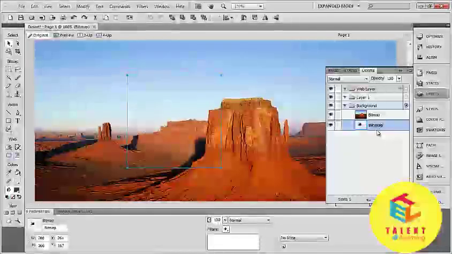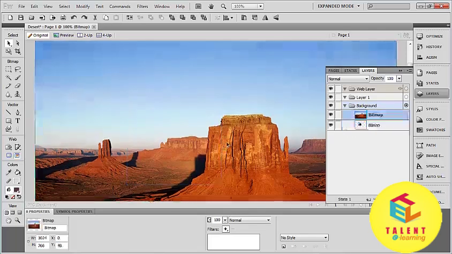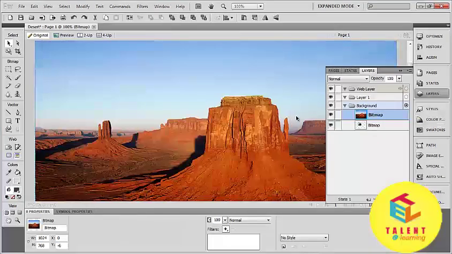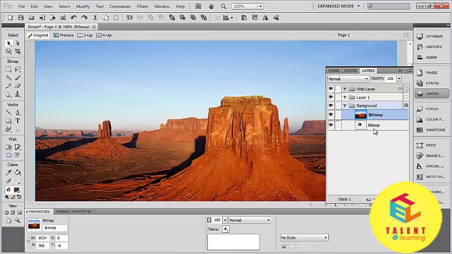Now you can see that the first layer is now on this bitmap or second layer, so that you cannot see the second layer image because it is overlapped by the background image. If you click on the second layer image, you can only see the shape of this first layer image. And the first layer contains the background image.